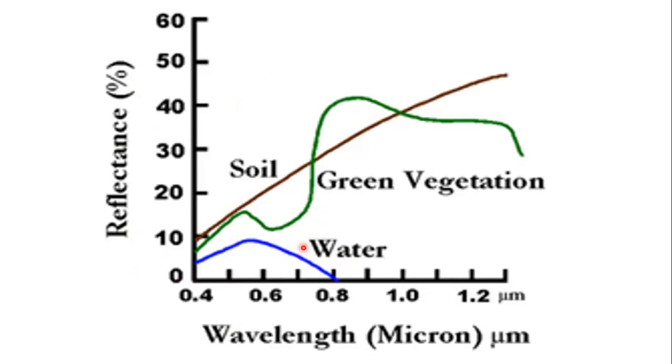There is no reflection. But in green vegetation, it varies. From banana it will vary, from paddy it will vary, from big horticulture crops it will vary. That's why we can see some variations. But in soil, students, it depends on the color and conditions. That's why the reflectance in the soil is very high. This is called spectral reflectance. Spectral reflectance is completely different from one object to another object.